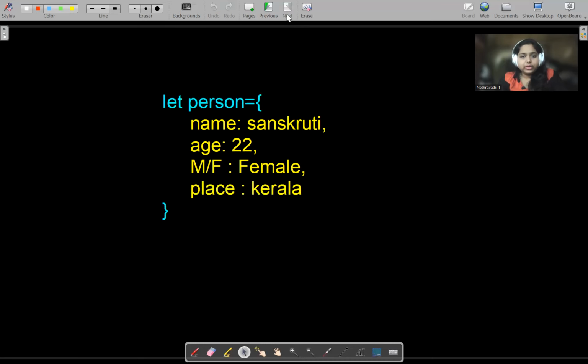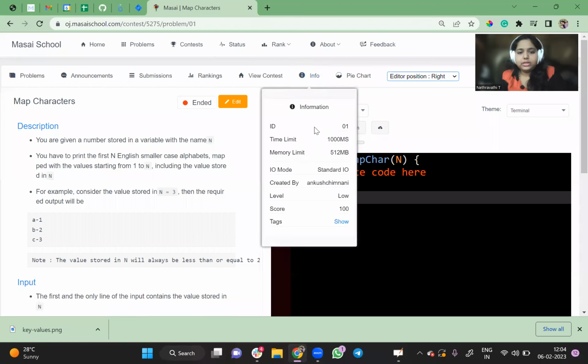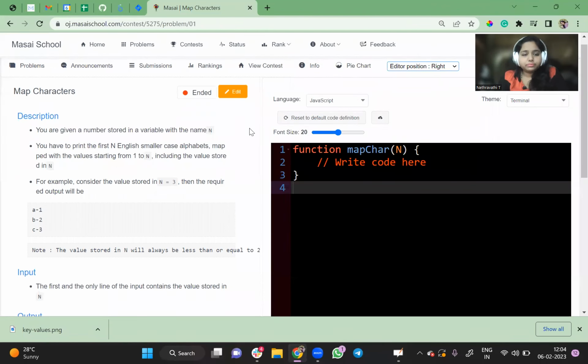Next, as our agenda mentioned, we'll be discussing one OJ problem. Quickly, we will go to that problem. Okay, here is the problem. Mapping characters. As we mapped states with their capital cities, here there is mapping characters. So let us go through the question first.